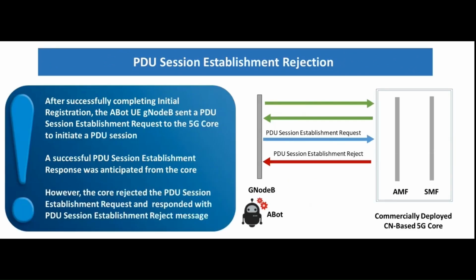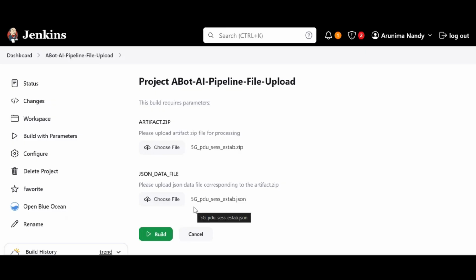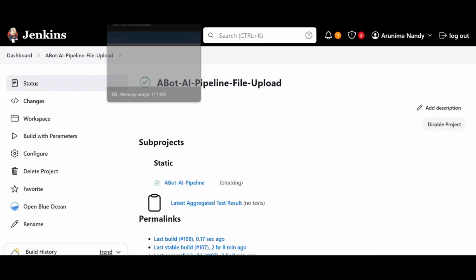Here we have the case of PDU session establishment rejection. After a successful completion of initial registration between ABot GNodeB and a commercially deployed disaggregated 5G core, when a PDU session establishment request was sent, instead of a PDU session establishment response, the core responded with a rejection message. I have already selected and uploaded the relevant artifacts. Let us analyze them with the ABot AI pipeline.